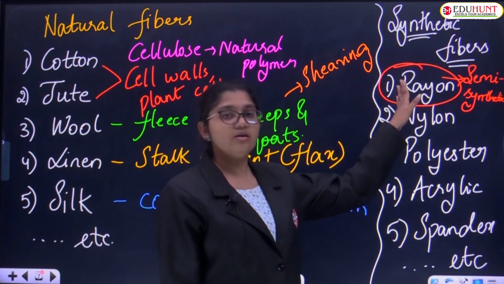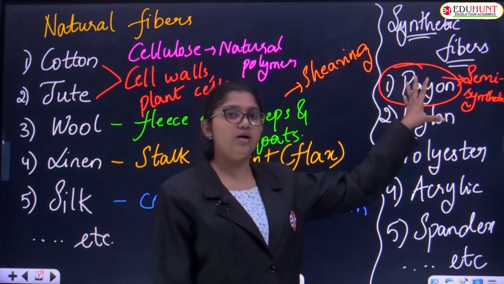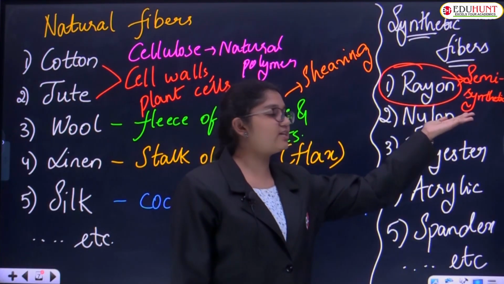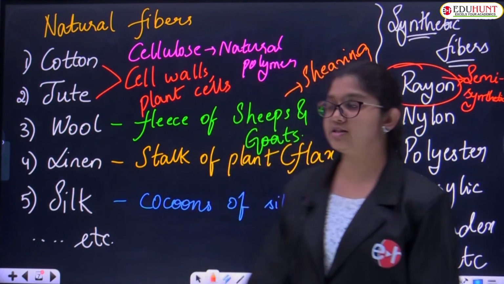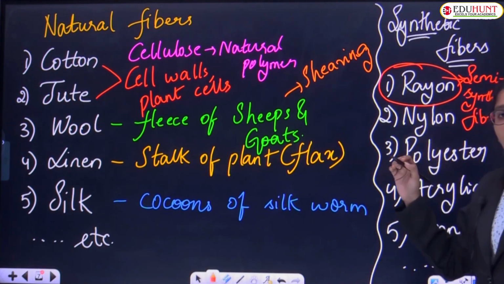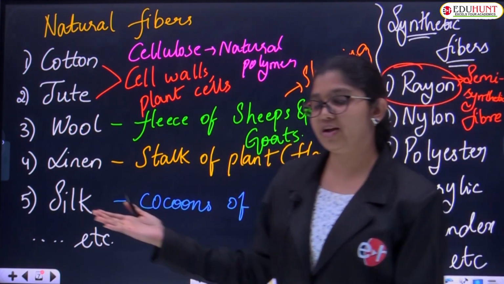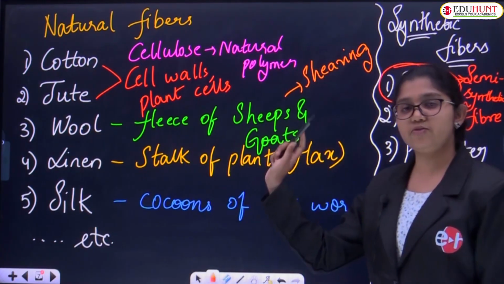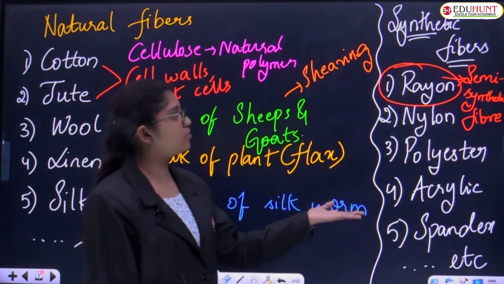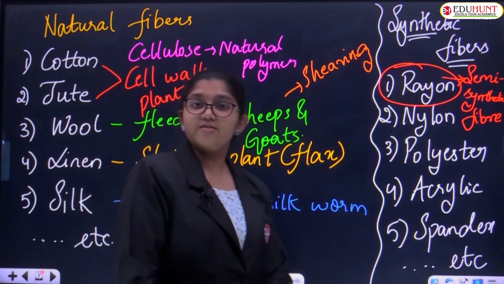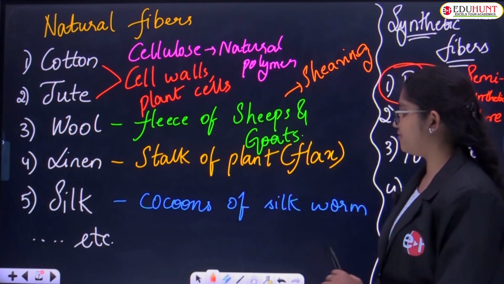But rayon is not at all a petrochemical fiber. Rayon is only a semi-synthetic fiber. Clear, children? Why and all, you will understand in the rayon processing topic. So these are the examples of natural fibers and these are examples of synthetic fibers. Clear now? Shall we go to the pictures? Very good.